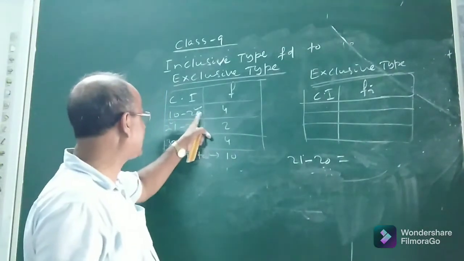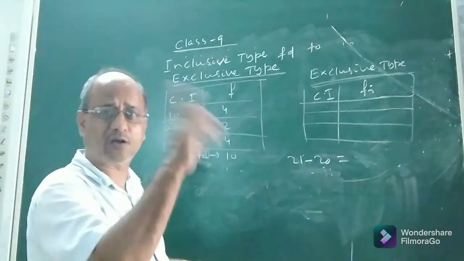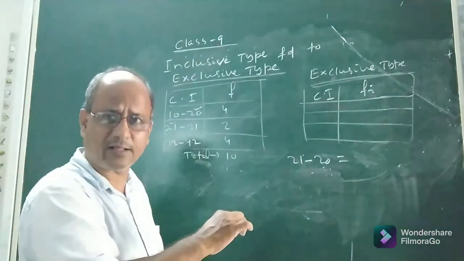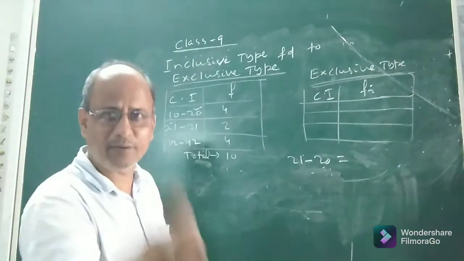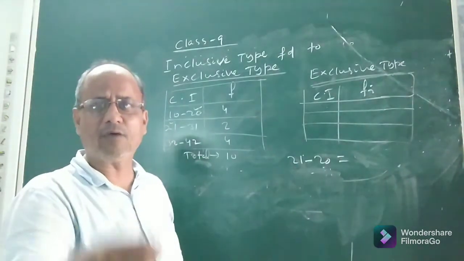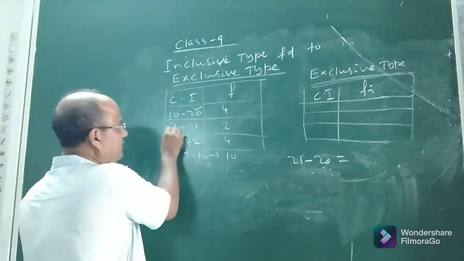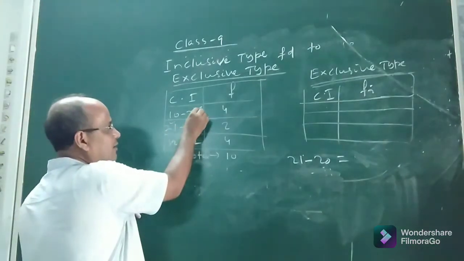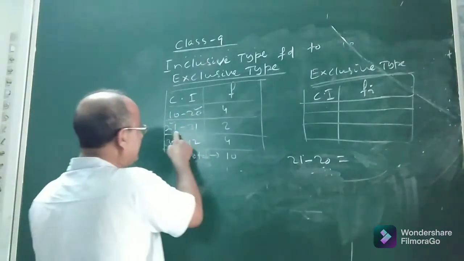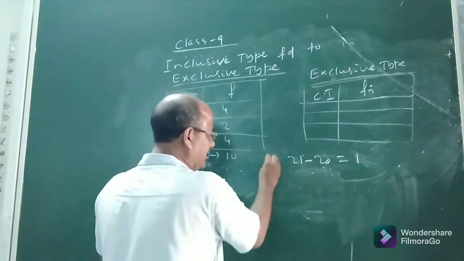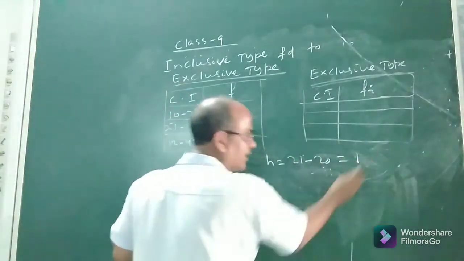We have to see that the upper limit of one class coincides with the lower limit of the next class. Means the upper limit of one class and the lower limit of the other must be the same. So how to make them the same so that they become continuous? What is the process? See, the process is, you take the lower limit of the second class and subtract the upper limit of the first class from that. That means 21 minus 20, it is 1. Now take it as h. So h equals 1.